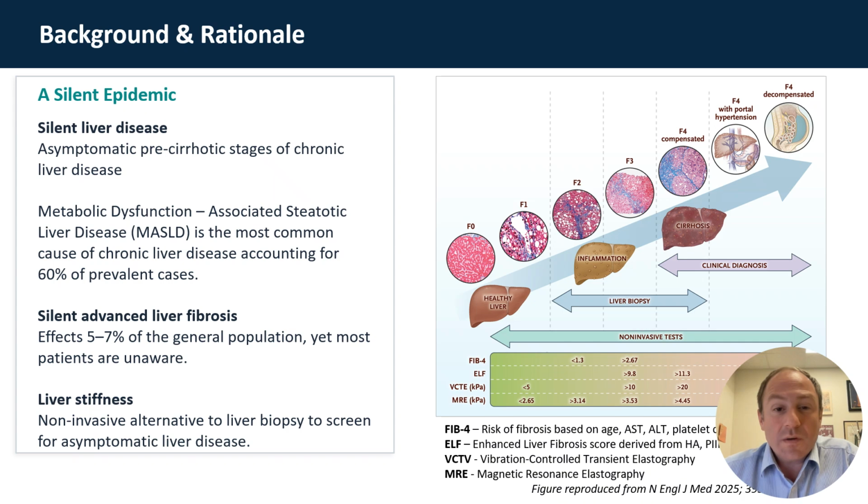The ELF score measures 3 specific proteins to generate a score related to the presence of advanced fibrosis. Liver stiffness measurements can be obtained via magnetic resonance or ultrasound. Ultrasound-based measurements of liver stiffness are common, with VCTE, which stands for Vibration-Controlled Transient Elastography, being the most common. Elastography involves measuring the velocity of a shear wave, which is induced by an ultrasound or an external vibration, through the liver. The velocity of the shear wave is then used to calculate liver stiffness.